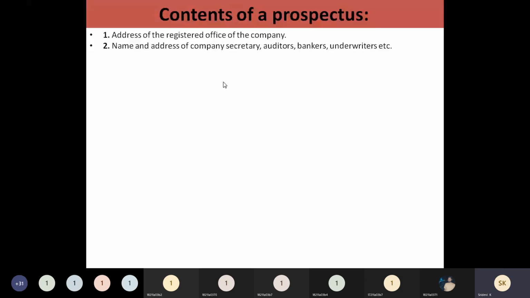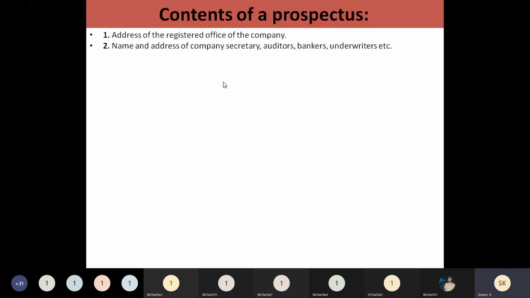Initial public offer means they are going to issue the shares for the first time. So that will be issued through certain underwriters. These people will be given the right. That may be bankers, or financial institutions. Those people are also going to be given that right. So all those people are called what? Underwriters.